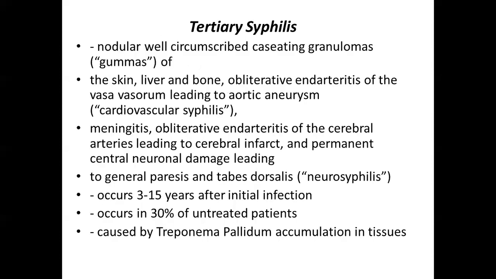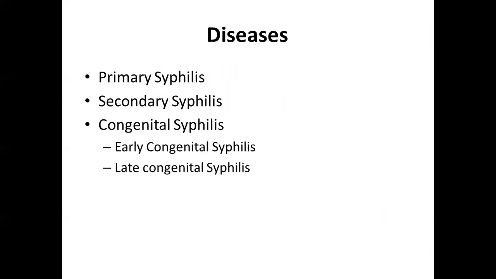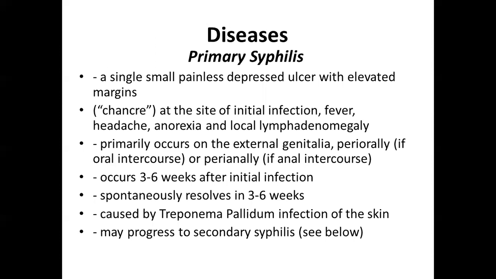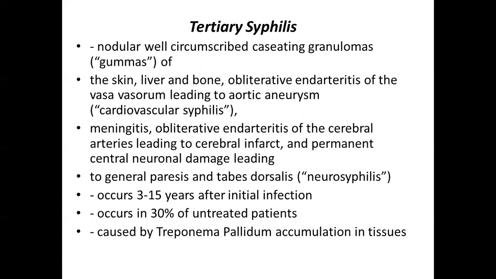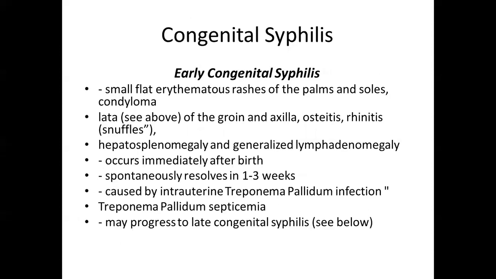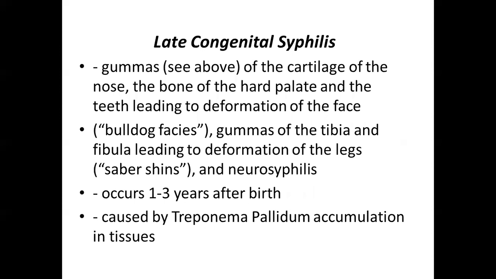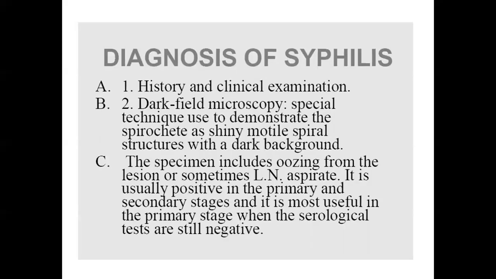So this is about the types of syphilis. Primary, which is having chancre; secondary, which is having condyloma lata; tertiary, which is having gummas. At the same time, early onset congenital syphilis is the same as secondary, having condyloma lata. Then late congenital syphilis is like tertiary syphilis, which is having gummas. And here bulldog-like faces will be present. At the same time, extremities will have deformities, tibia and fibula, particularly in those places the gummas will be present.